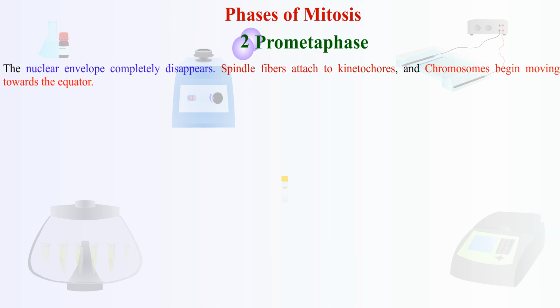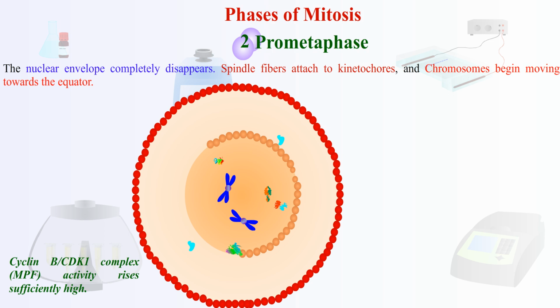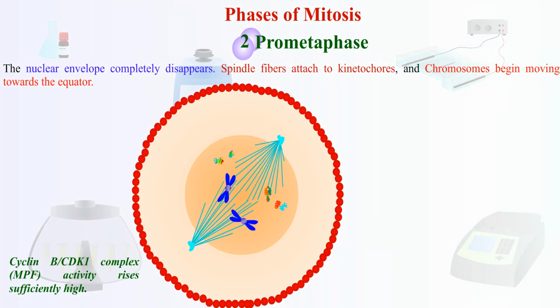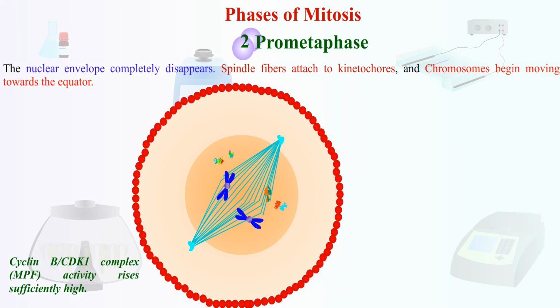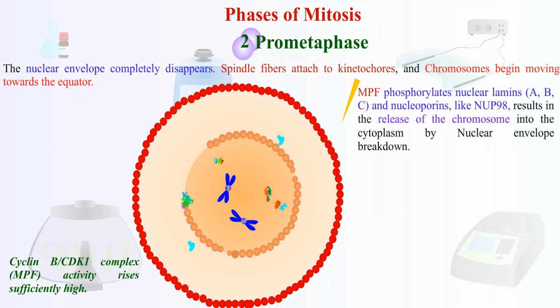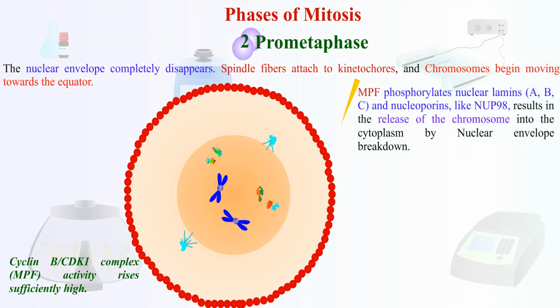2. Prometaphase. The nuclear envelope completely disappears. Spindle fibers attach to kinetochores and chromosomes begin moving towards the equator. Prometaphase begins immediately after prophase, once the Cyclin B/CDK1 complex activity rises sufficiently high. This kinase phosphorylates nuclear lamins A, B, C, and nucleoporins like NUP98. This results in the release of the chromosomes into the cytoplasm by nuclear envelope breakdown.